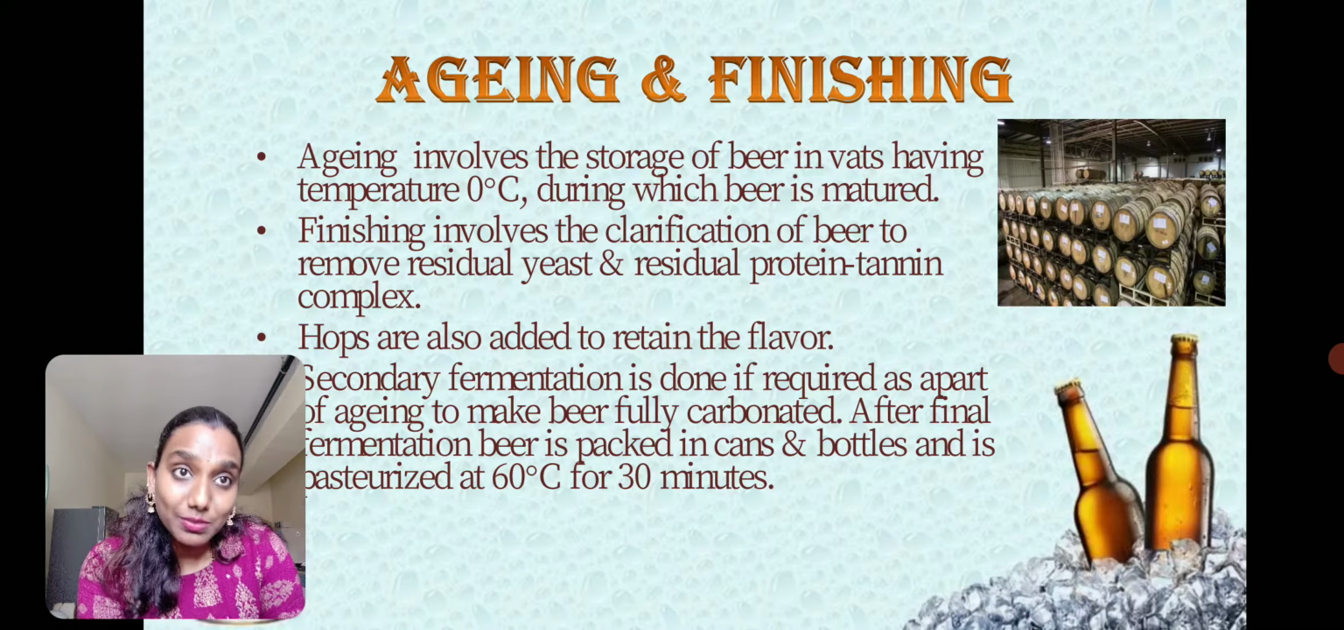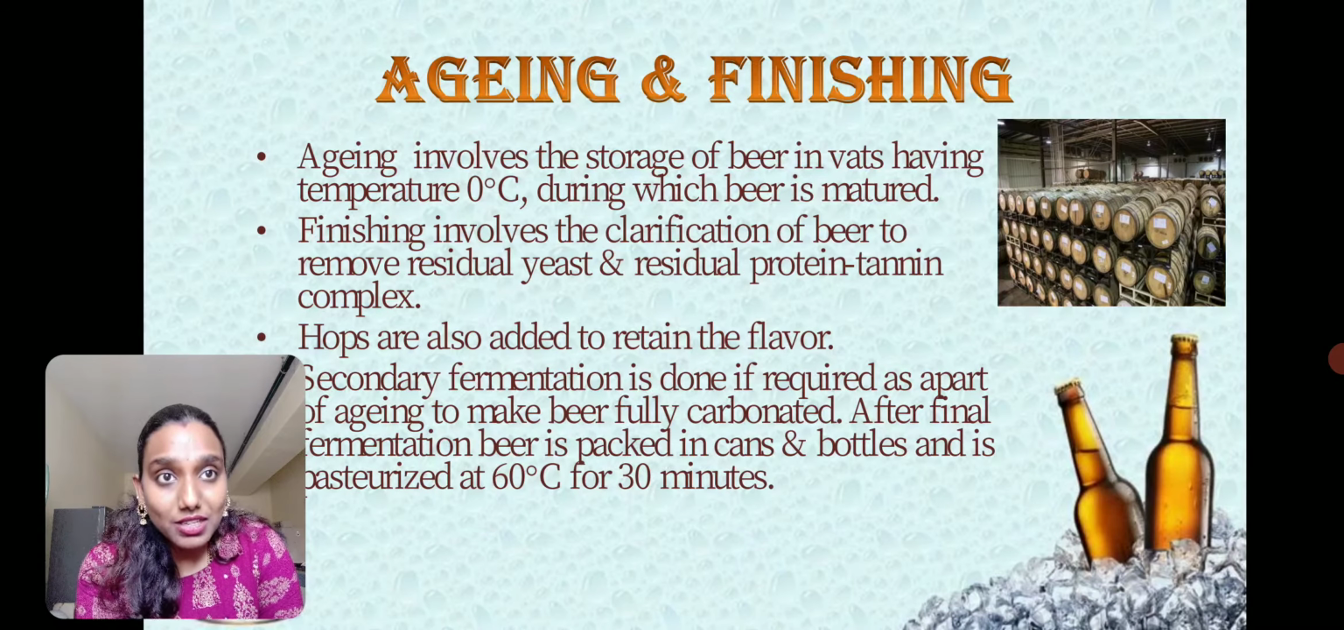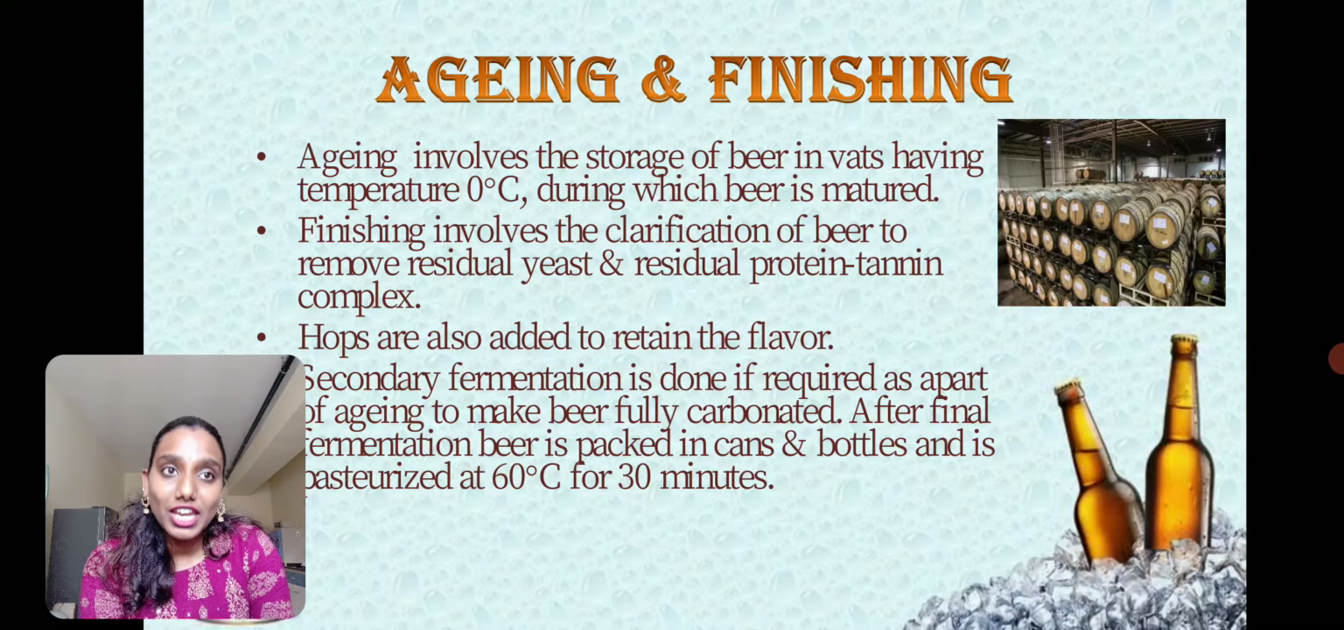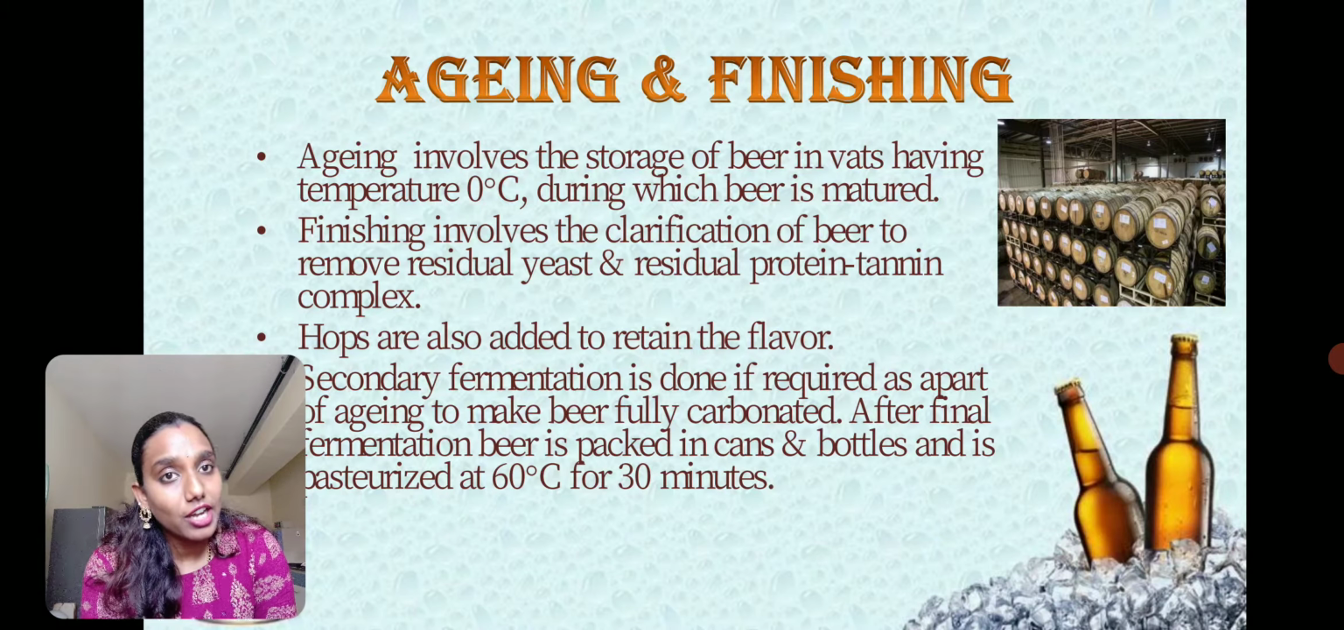Once beer is produced, it is kept in white oak barrels or wooden vats for the aging process to take place, wherein the beer reacts with the wood, and the wood produces some amount of tannins and esters which add flavor to the beer. Aging is usually carried out in white oak wooden barrels at a temperature of 0 degrees Celsius.